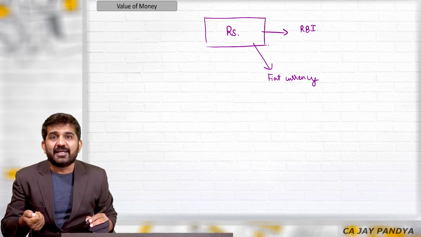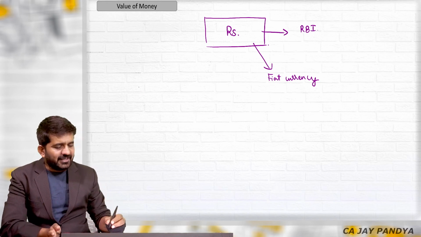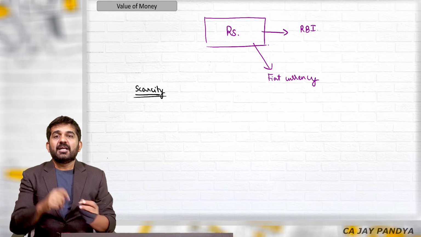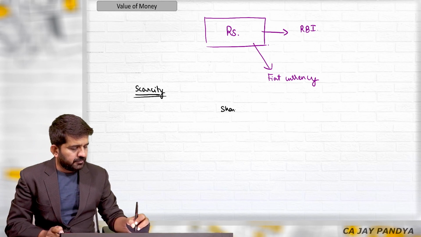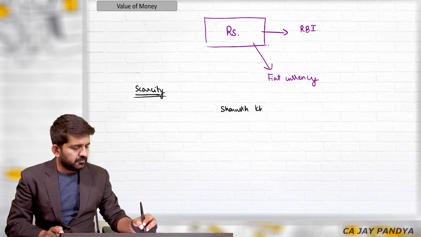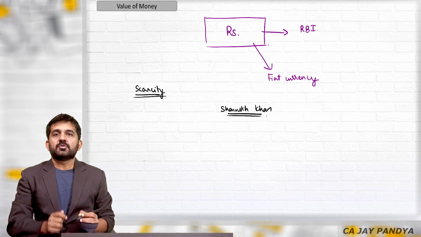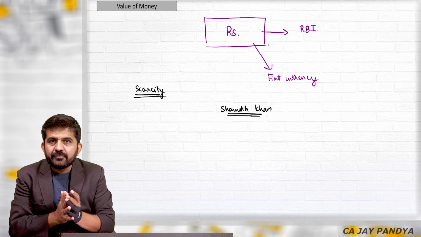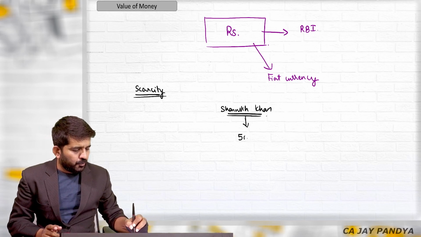Forget about money. Value of anything is created by scarcity. Let's take the example of Shah Rukh Khan. I want to call Shah Rukh Khan for my birthday party. He charges 5 crore rupees.